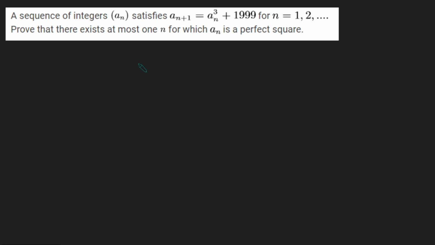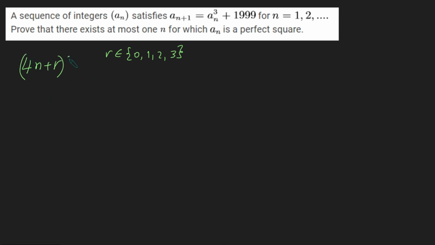The trick to this is to consider these numbers, or in particular square numbers, mod 8. So the first thing we'll do is make an observation. Firstly, if you take any integer, you can always write it in this form, 4n + r, where r is in the set 0, 1, 2, or 3. So in other words, take any integer, you can divide it by 4, and then you'll get a remainder 0, 1, 2, or 3.